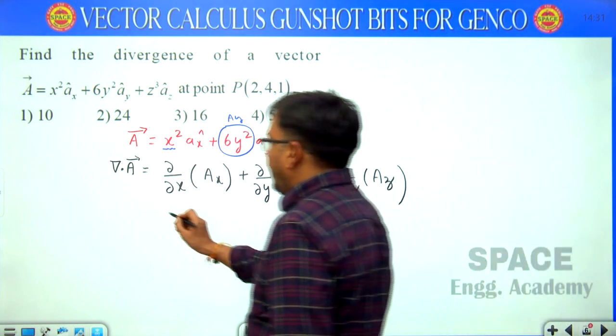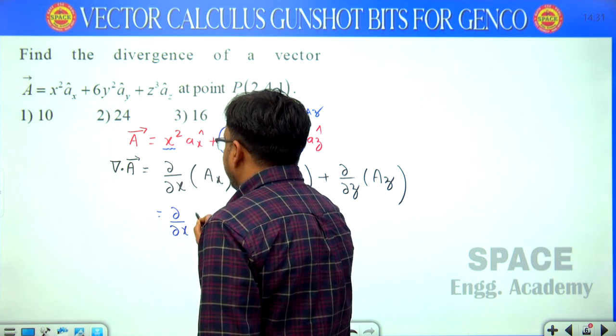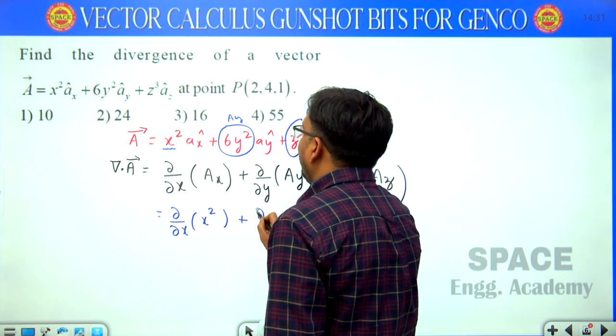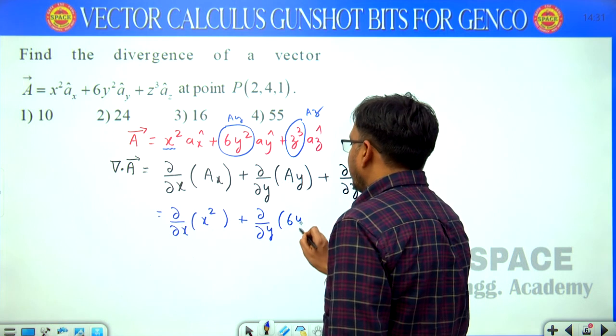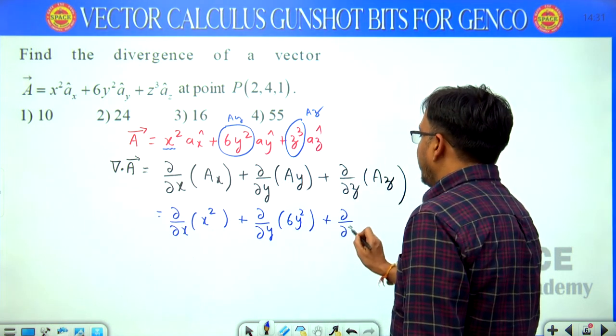Now I am substituting here: dou by dou x of x square plus dou by dou y of 6y square plus dou by dou z of z cube.